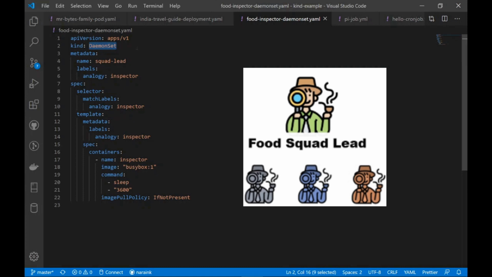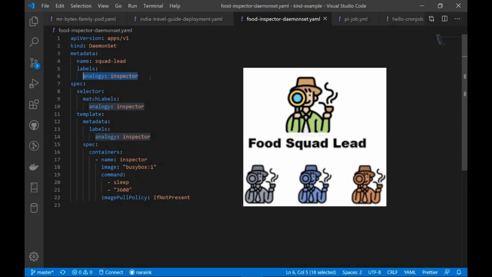You can just copy a deployment and create a daemon set. All you have to do is remove the replicas. I'll tell you why. But everything else remains exactly the same. I just simplified it because I don't want so many containers here. I just want one container. But other than that, it's exactly similar to the deployment file that we have here, right? I named it squad lead. Of course, the analogy I changed from family to inspector. And it's as simple as that, right?